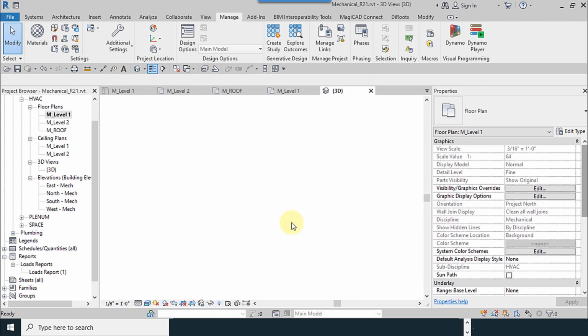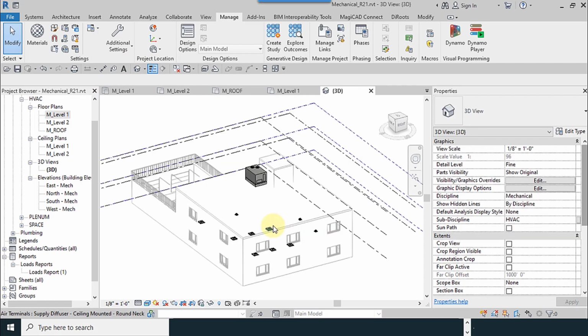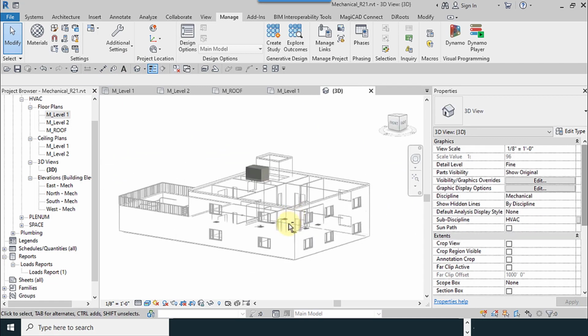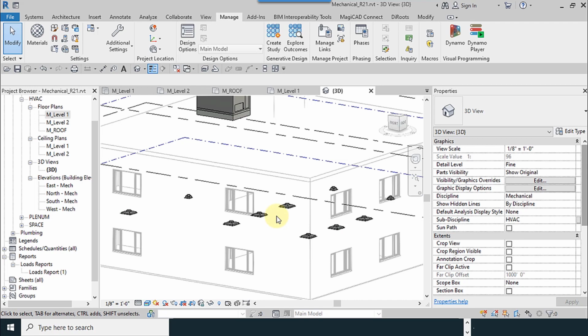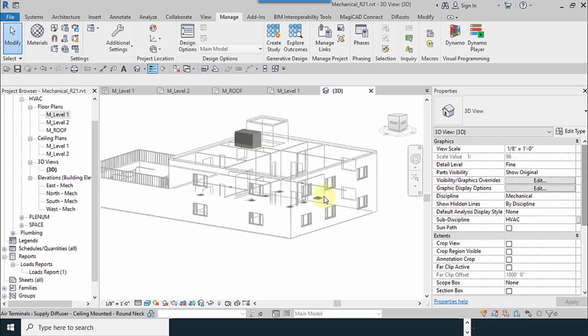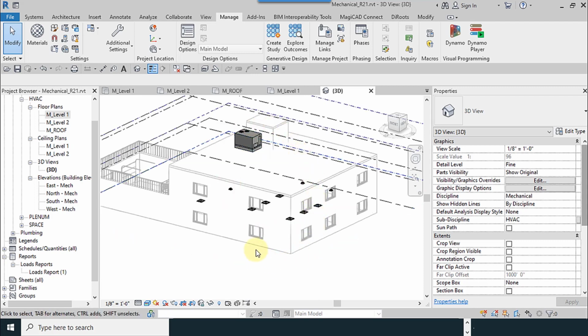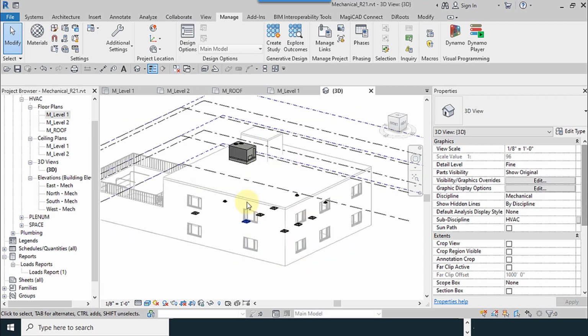I go to view 3D like this. I do it for level 1, so you try to do this for the level 2. After replacing the equipment, now it's the turn of the relation of them.